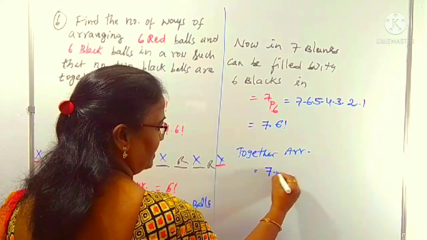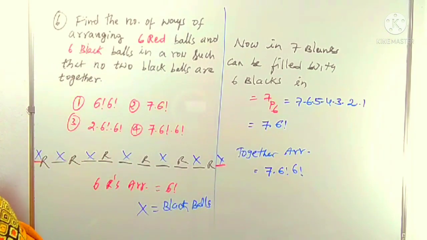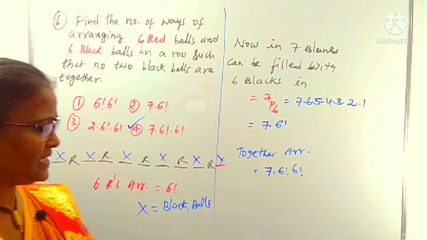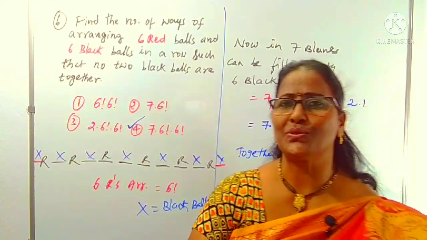That is 7 into 6 factorial into 6 factorial. Which option is this? Yes, it is clearly the fourth option. So simple, so easy. And what is the condition here? No two of the same things together.